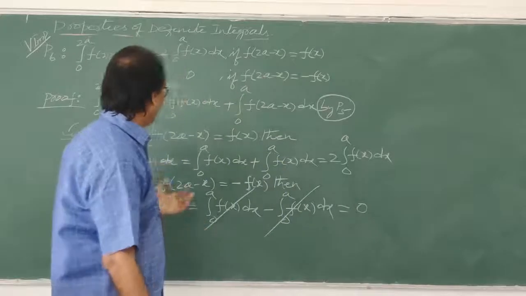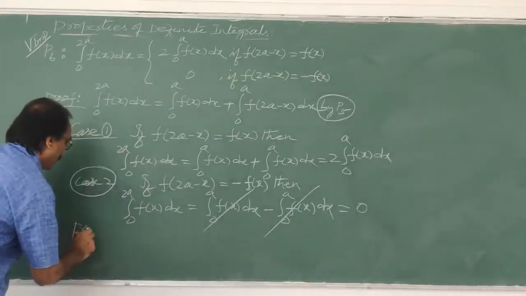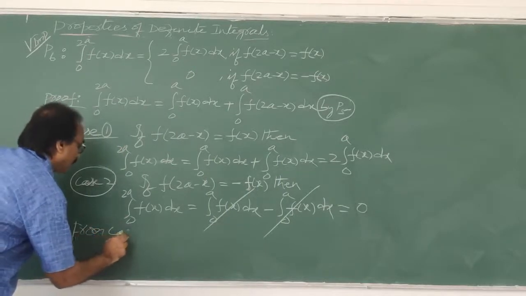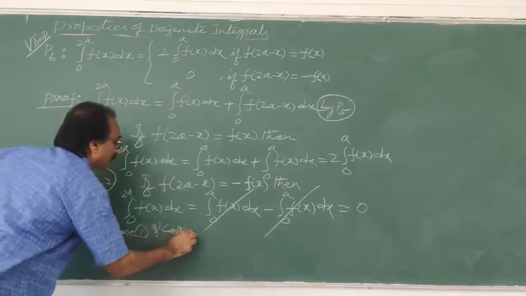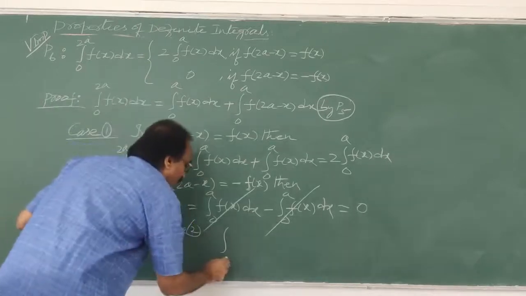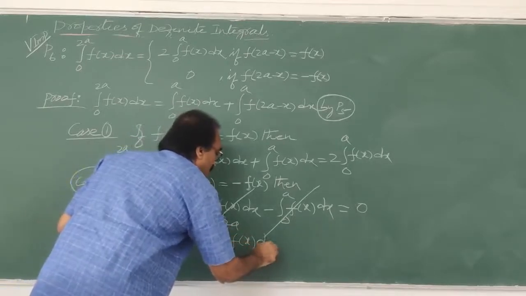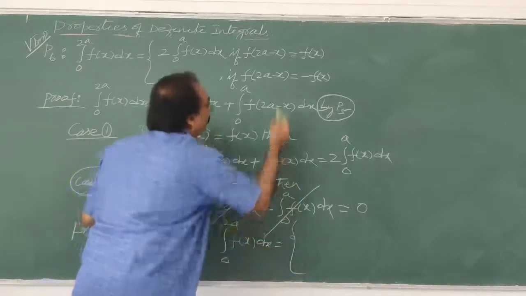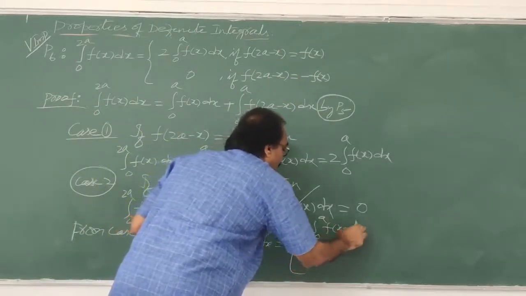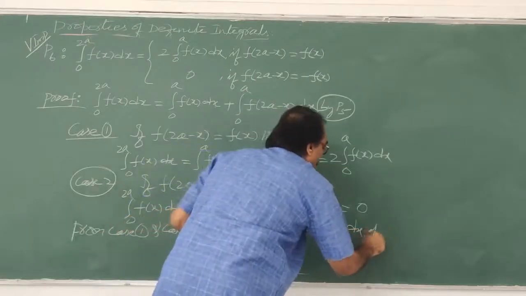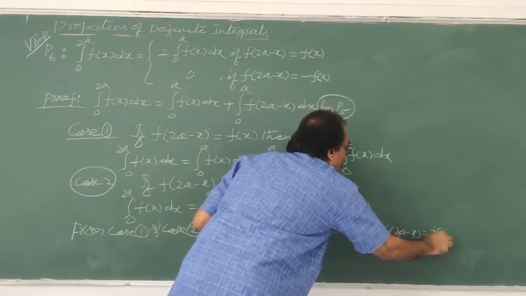So finally, from case 1 and case 2, you write like that. From case 1 and case 2, what did you get? The final conclusion: integral 0 to a f of x dx is equal to, put flower brackets, same thing you write, 2 into 0 to a f of x dx if f of 2a minus x is equal to f of x.